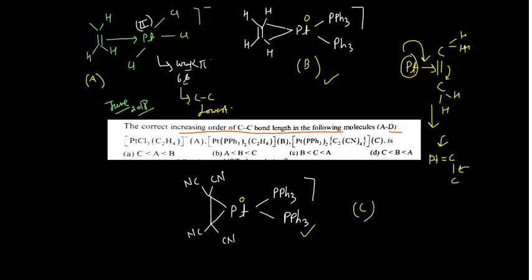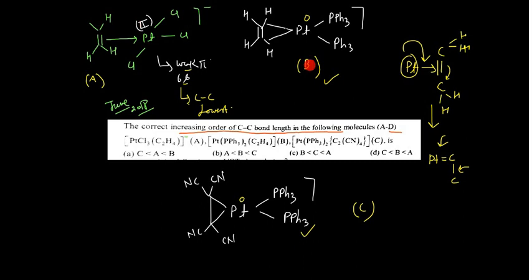See now guys, if you see here in these two, now you have to decide between B and C, which will have the lower carbon-carbon bond length in these complexes. On the basis of the zero oxidation state you cannot decide. The important thing is that you can focus on the substituents which the ethylene is bearing in the two complexes.